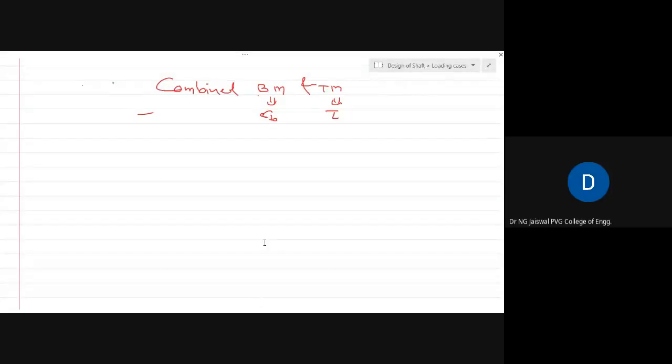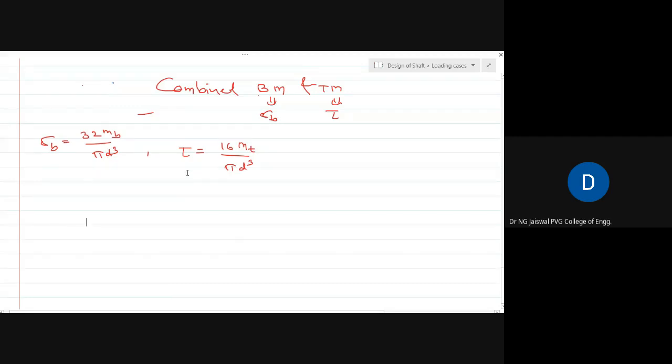These are known. We know that if we independently find the sigma b, it will be equal to 32 bending moment divided by pi d cube. And if I independently find the torsional shear stress, we know it is equal to 16 torque upon pi d cube. This we know now. The case now is combined bending moment and torsional moment, which means combined sigma b and torsional stress.